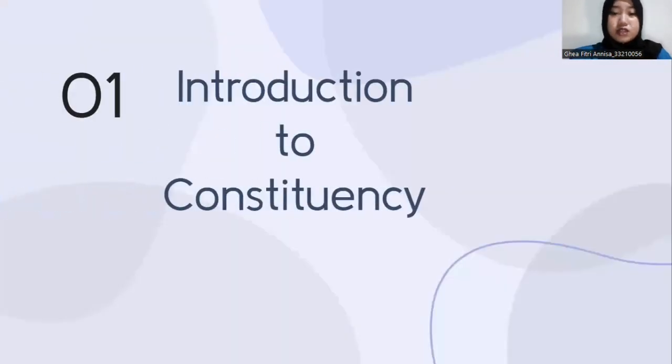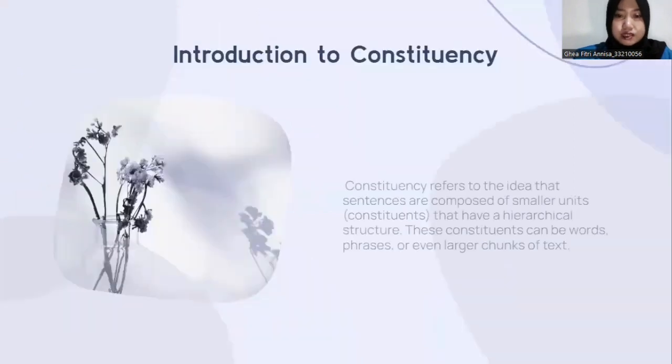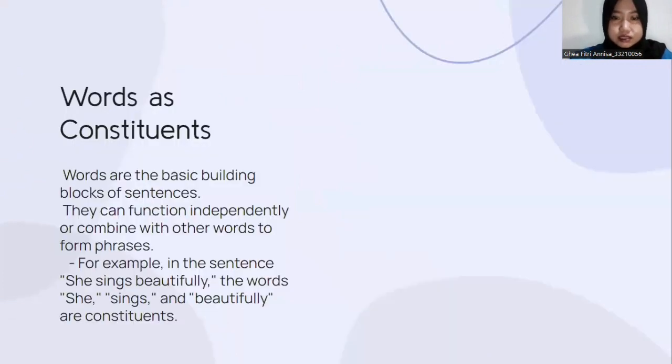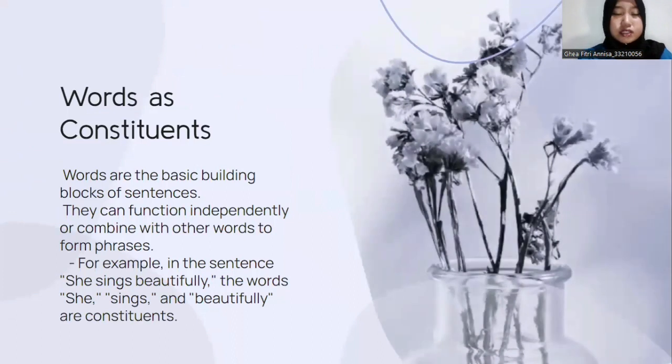The first one is the introduction to constituency. Constituency refers to the idea that sentences are composed of smaller units, or constituents, that have a hierarchical structure. These constituents can be words, phrases, or even larger chunks of text. Words as constituents. Words are the basic building blocks of sentences. They can function independently, or combine with other words to form phrases.